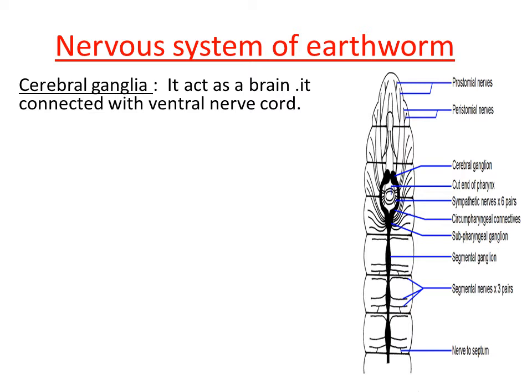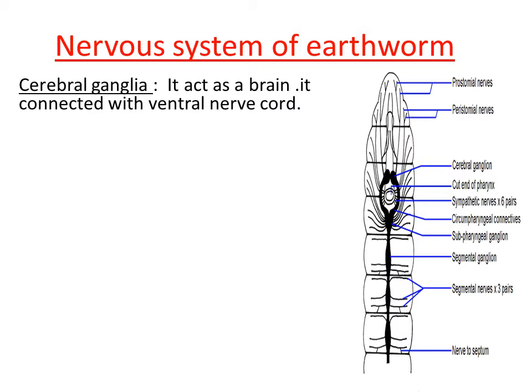It is not an advanced brain like ours. Somewhat, it controls all the neural activity in this worm, so the cerebral ganglia is acting as a brain here, and this organ is connected with the ventral nerve cord. There is a nerve cord, that means a tube-like structure, that runs on the ventral surface of the worm.